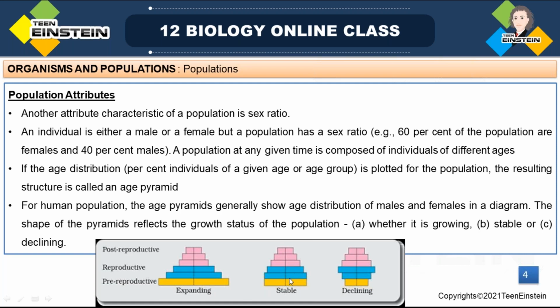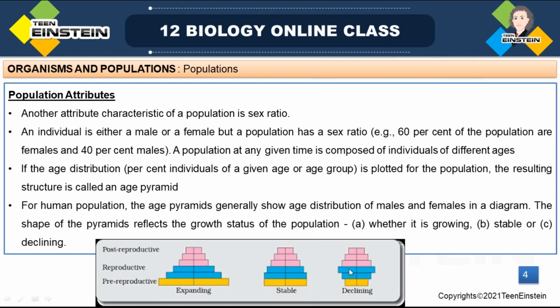Next is the bell-shaped one. So that pyramid is like a bell shape, with pre-reproductive individuals being only marginally more than the reproductive individuals. And marginally it is showing that this population is stable. There is no increase or decrease in the size, because their growth rate is almost zero. So it is a stable population. The bell shape shows a stable population.